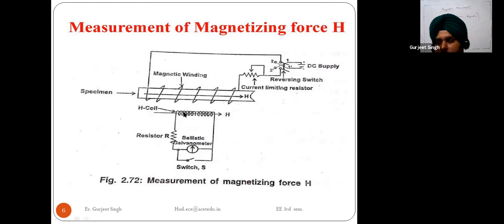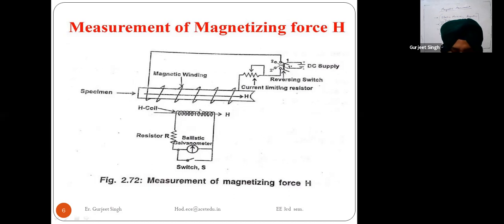Means if we are measuring the magnetizing force in the air gap, we have to place the H coil in the air gap. Likewise, here I have placed my H coil in the air gap.